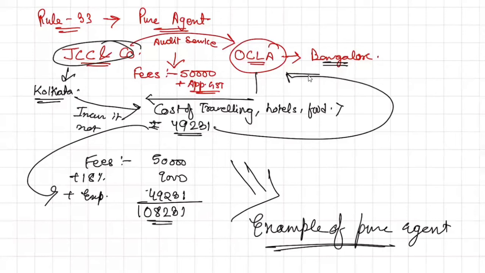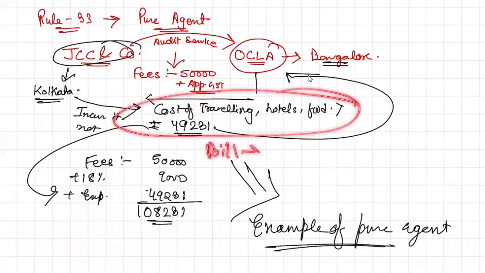What I did, did I charge anything extra to OCLA? No. I might have incurred the expenses on behalf of him, but I haven't charged anything extra. And whatever cost I have incurred, bill on whose name would I have issued the bill? I would have issued the bill on the name of OCLA.